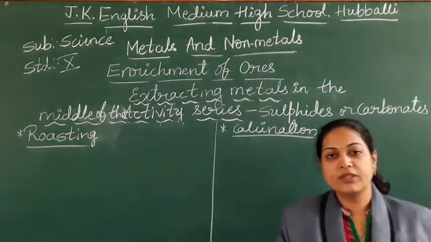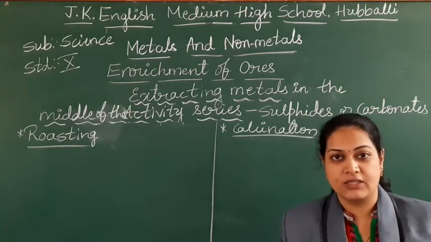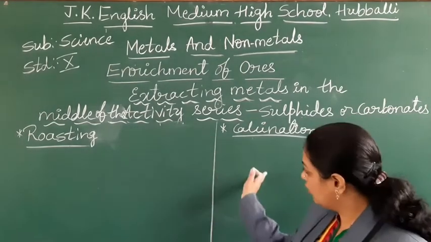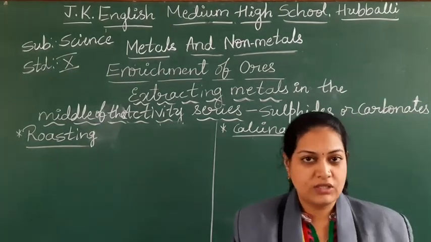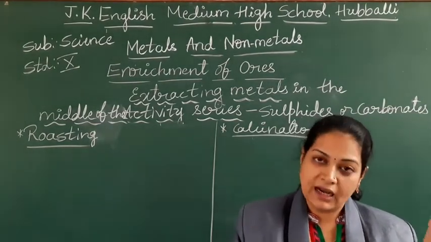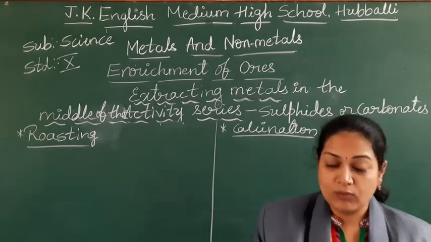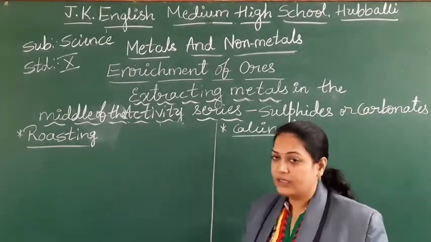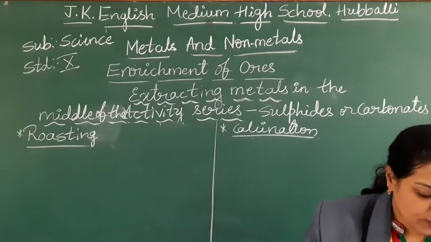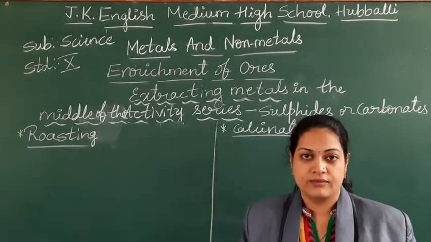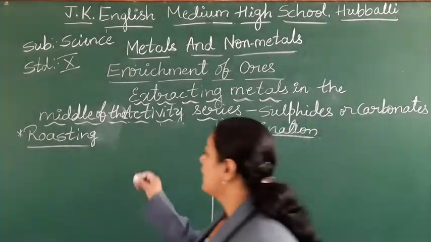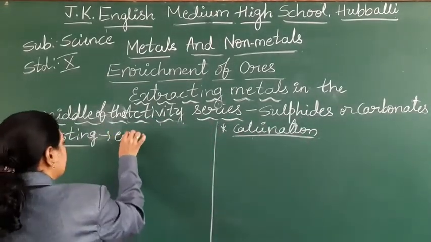What is the difference between roasting and calcination? In both, we are going to heat the metal, students, which is in the combined form. But what is the difference? In roasting, we are going to heat it with excess of air.